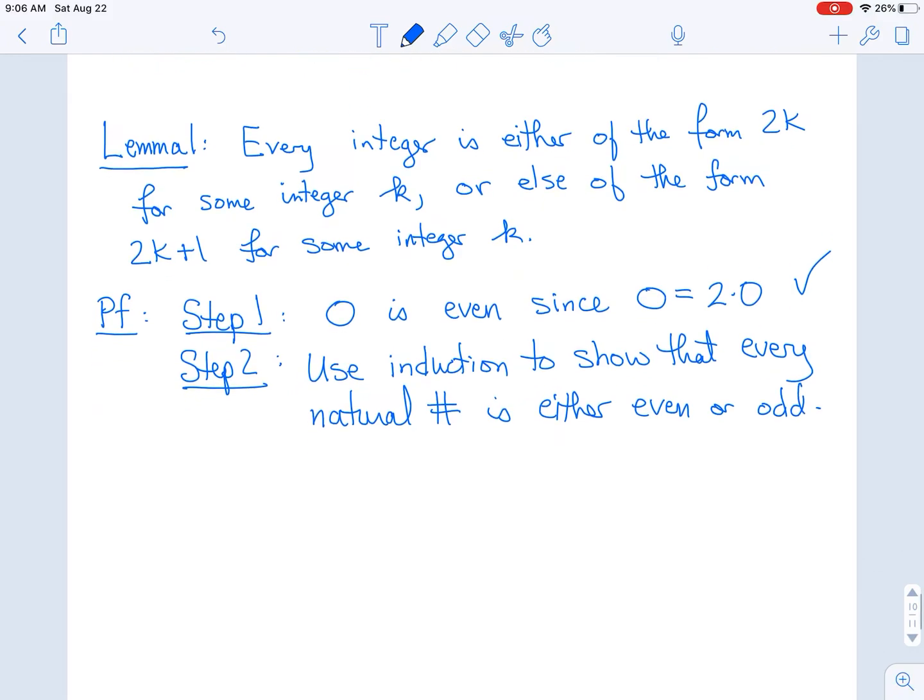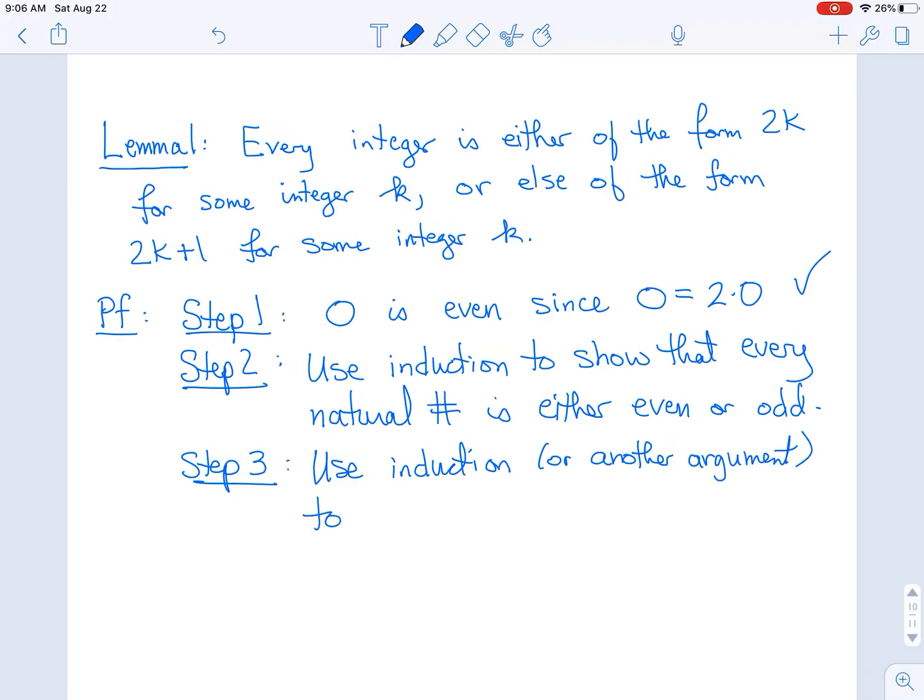Okay. And then step 3, which I will not do in this video. I encourage you to do this on your own, is use induction or another argument to show that every negative integer is either even or odd.